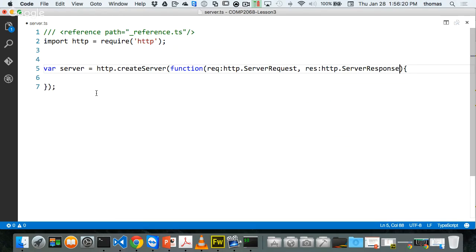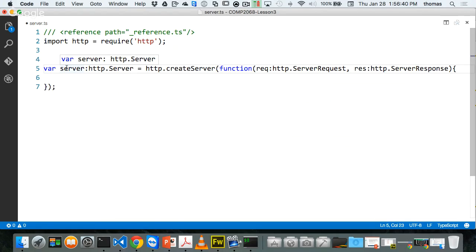Is this correct? Notice how my server itself is considered an HTTP server if I hover over it, right? Because I'm making it equal to this HTTP createServer. I could do that. I could just say it's of type HTTP.Server. I could be explicit. Notice what it was doing before.